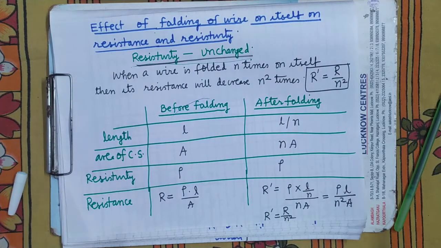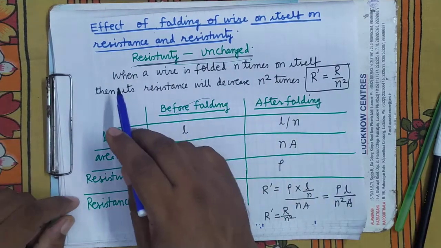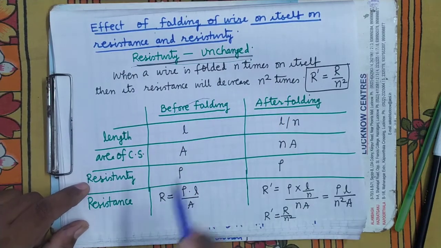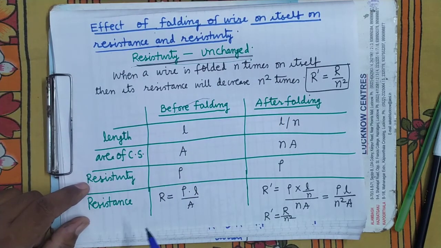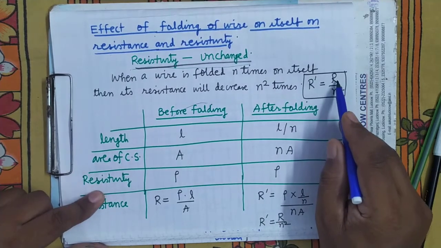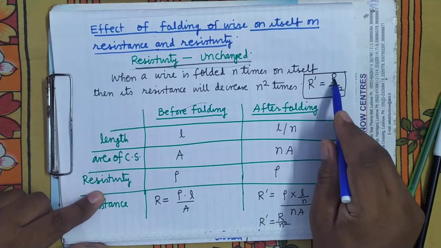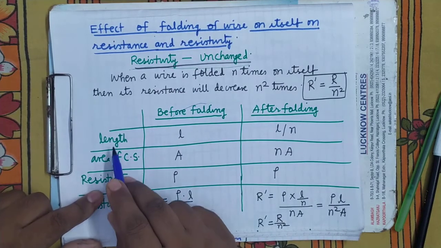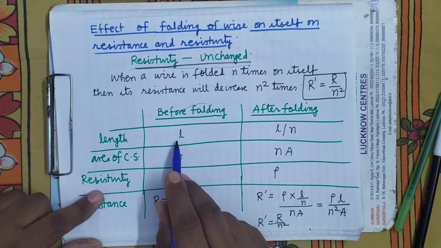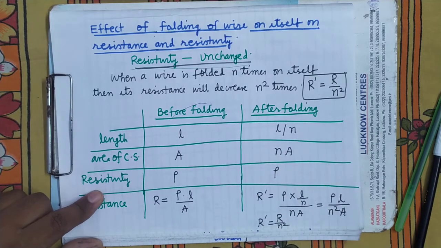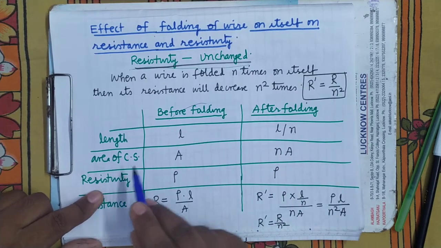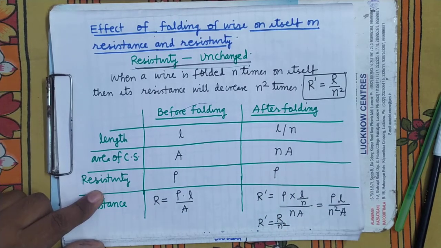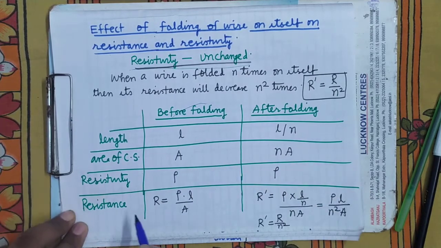It's clear. Now what is the effect on the resistance? Resistance will decrease N square times. Before folding it was R, after folding R dash equals R upon N square. So the length is L before folding, after folding L upon N. Area of cross section before folding is A, after folding it is N into A, because volume will remain the same.